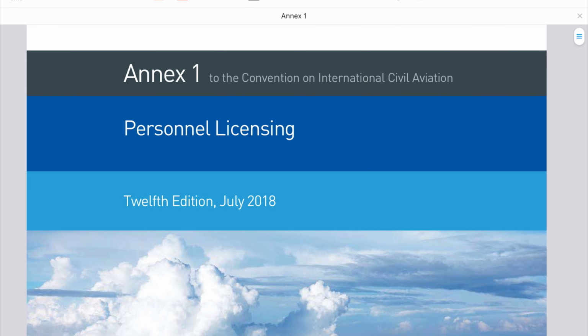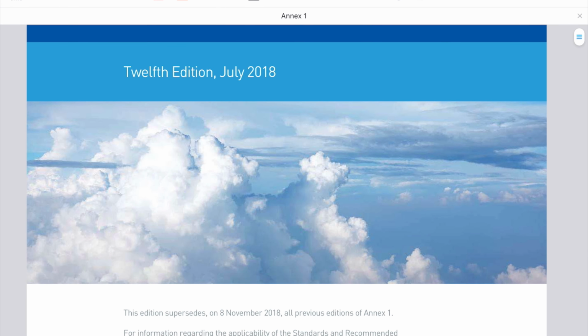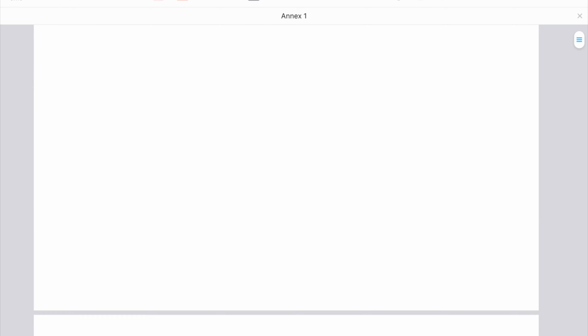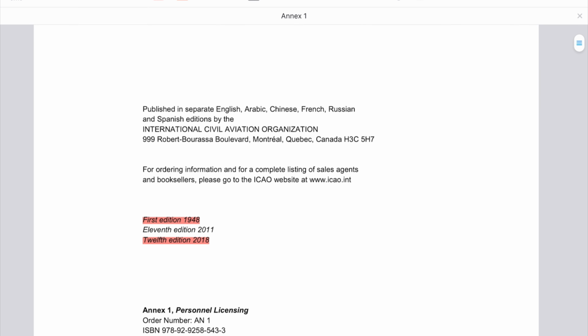For downloading this document, you can easily just type Annex 1 ICAO. You will see the ICAO website, and you can download it for free from their website. This document was published in 2018 for the 12th edition, but the first edition was in 1948.